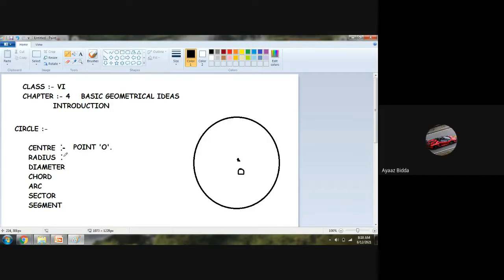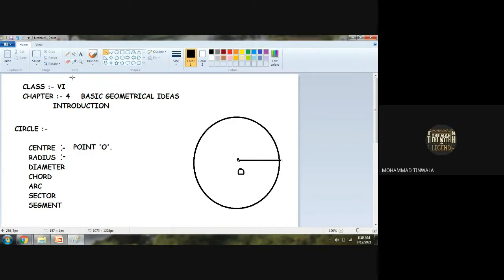Sir, radius means it is full. So its half is called radius. Radius means a line. See, I'm reading it. A line starting from the center point of the circle, okay, and its end to the end of the circle.